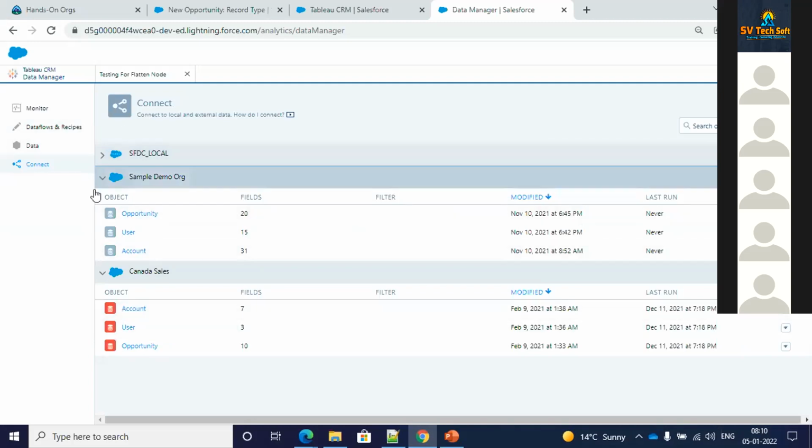In this particular connect, currently I have the SFDC local, which is the local one. As I told you, this will automatically be there for anybody. This one I have connected. This is the Salesforce external from where I'm pulling in data. And this is also another Salesforce external. Right now, this is no longer in use. But anyways, this is the thing to do. So there's nothing to learn.